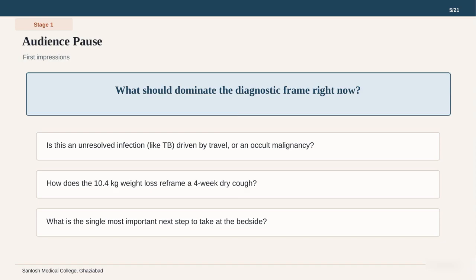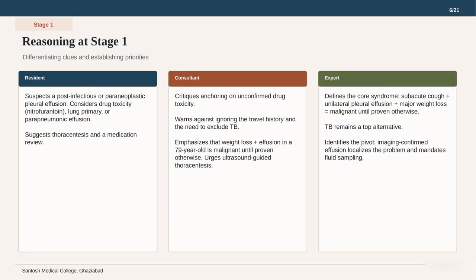Let us see how our resident, consultant, and expert interpret these initial clues to narrow down the possibilities. Looking at the reasoning at stage 1, we see 3 distinct viewpoints. The resident in the first column suspects a post-infectious or paraneoplastic effusion and considers drug toxicity or a lung primary.